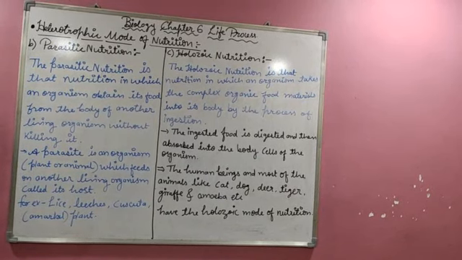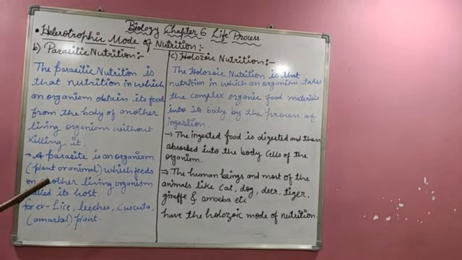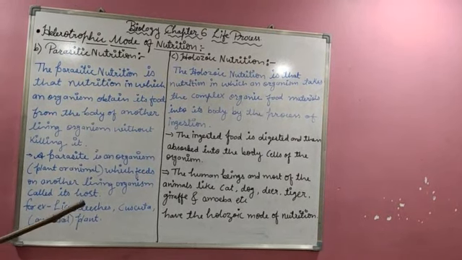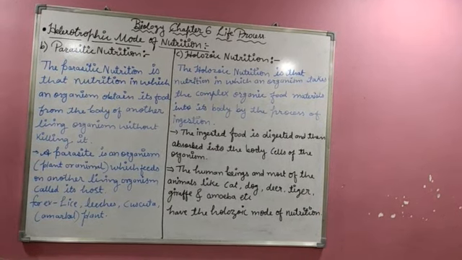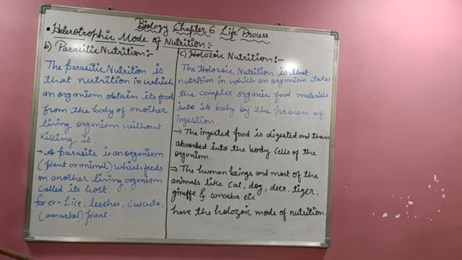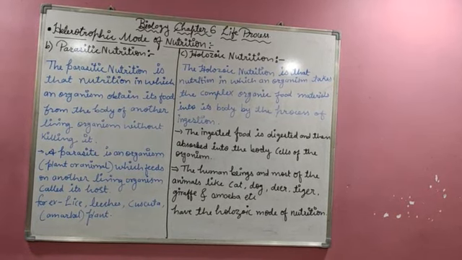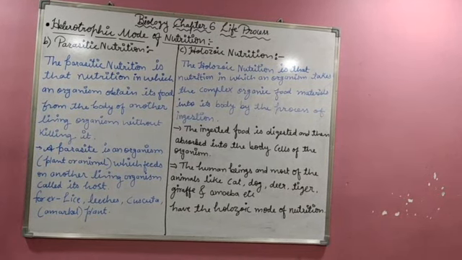It is a different mode of nutrition in which the organism gets complex organic food, that means solid material. If we talk about animals taking solid material, they break it and then in a smooth manner they take that food.